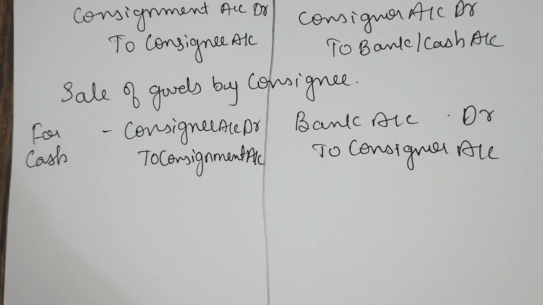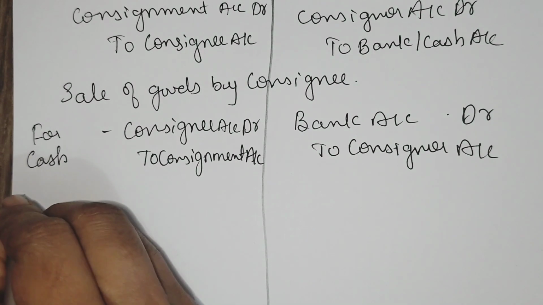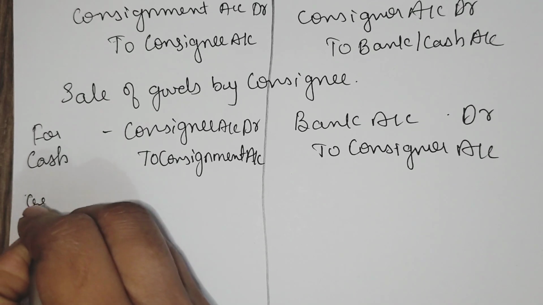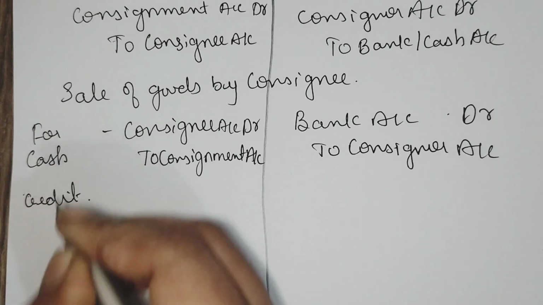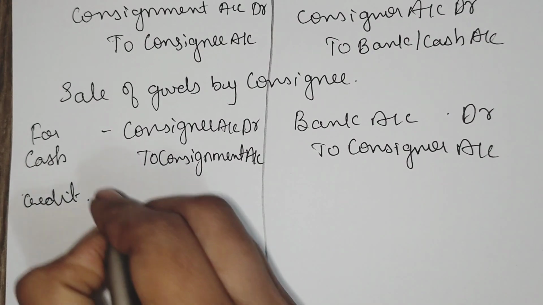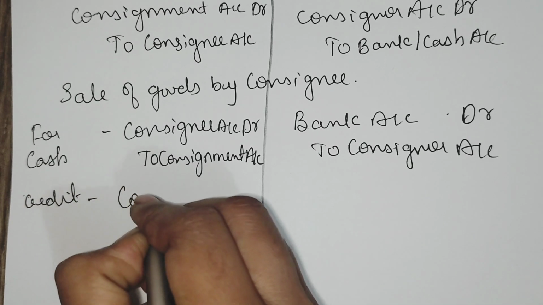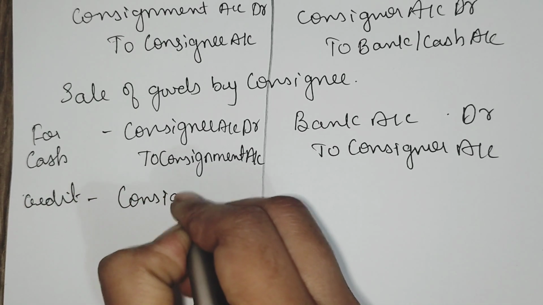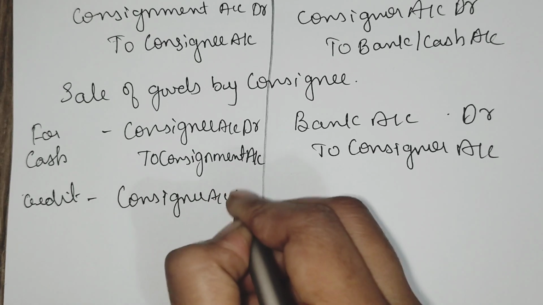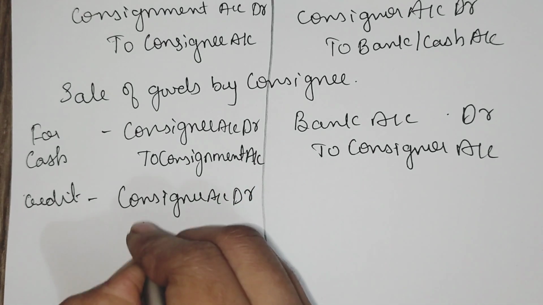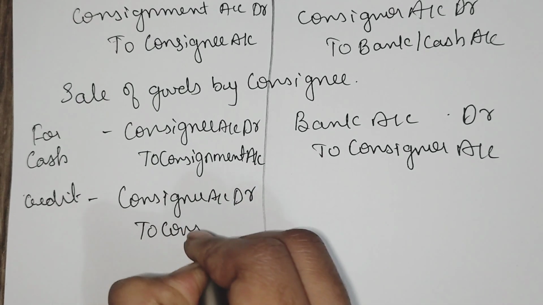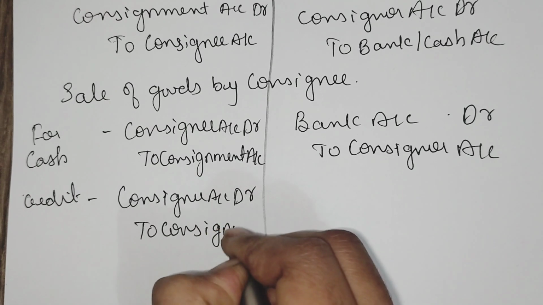Consignor account. If it is a credit sale, commission paid on del credere basis, in the books of the consignor, consignee account debtor to consignment account.